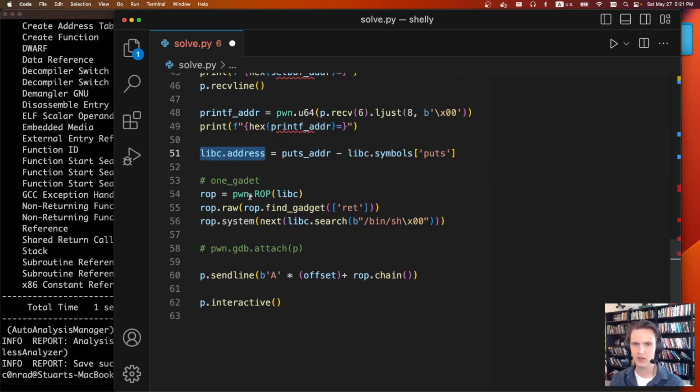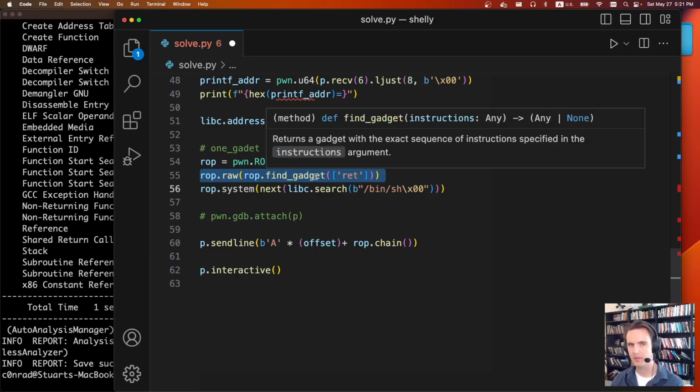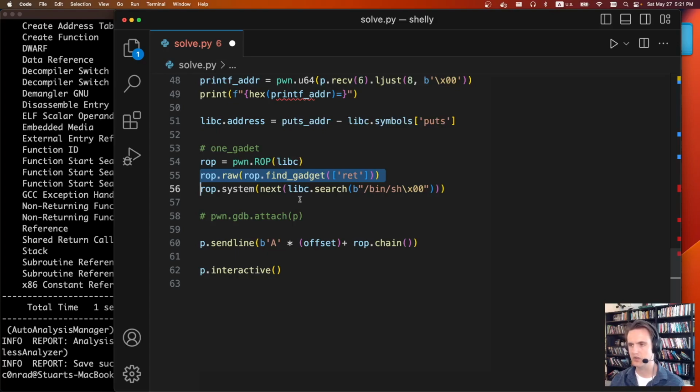And then from there, now that we know where libc is, we can just call system bin shell. We use Pwn ROP tools again for that. So we have to insert a ret in there because of some stack alignment issues. If your stack entry ends in an 8 instead of a 0, there's some calls in libc that aren't happy. So you just insert an extra ret in there, and that way the stack is aligned correctly.